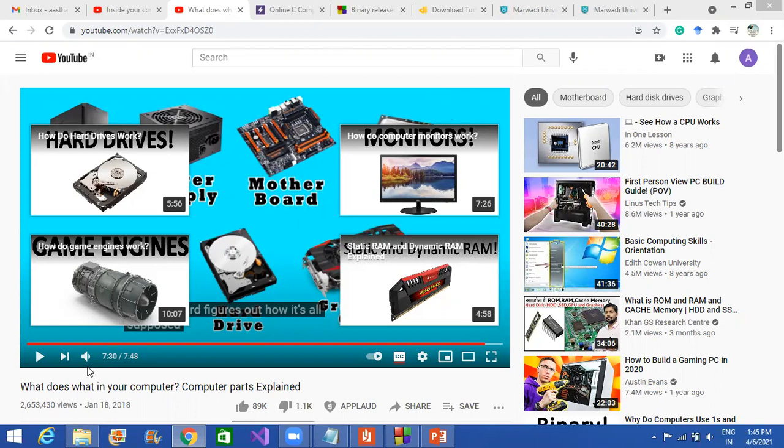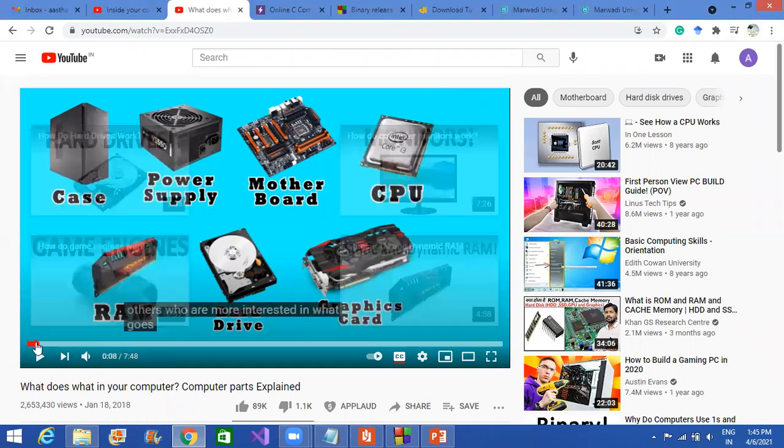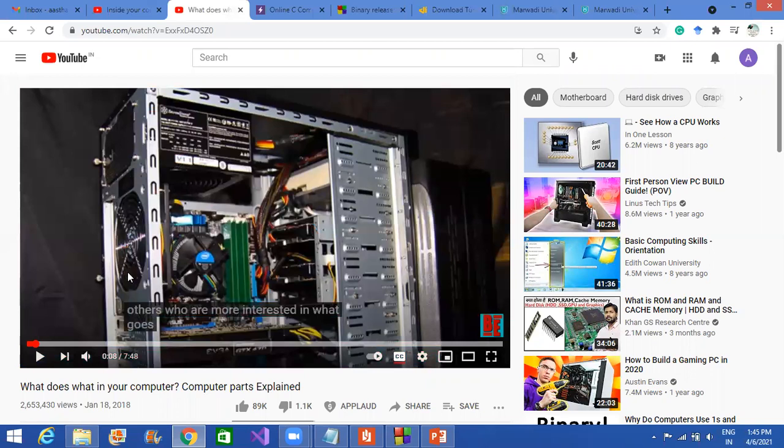Okay. This video was all about the parts in the CPU cache, the thing in the desktop that we are observing. What we see as the cabinet, we call it the CPU, but that is not the CPU. This big box is not the CPU. CPU is just a small chip.